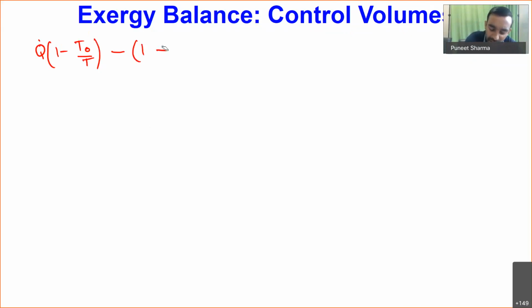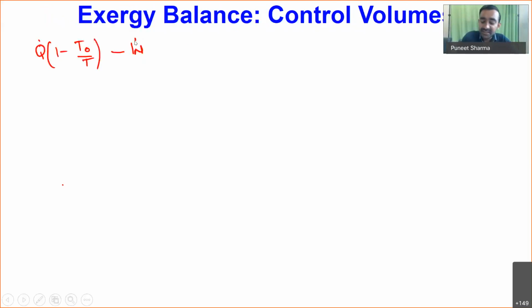We will not have the extra minus here, so we simply have W dot. Why? Because now we are talking about a control volume, which means the volume of our system under observation is fixed. So the boundary of the control volume is not changing, so the dV by dt term will be 0, because dV is 0. That's why I will only have minus W here.